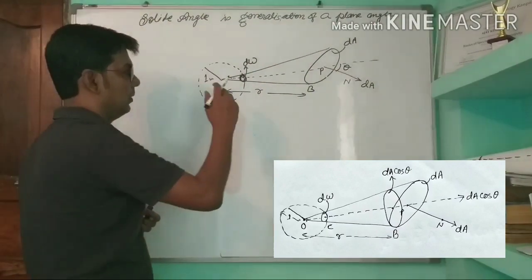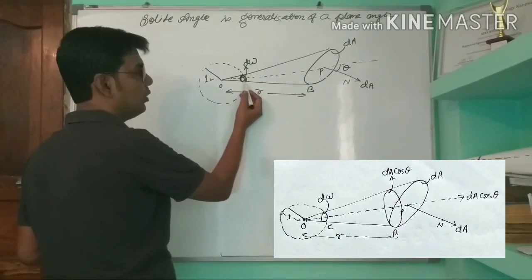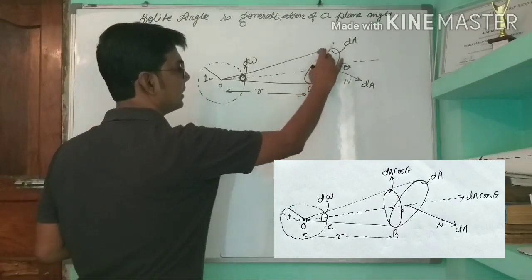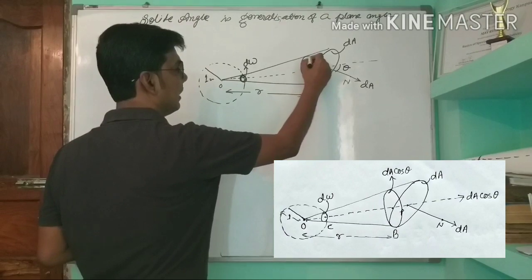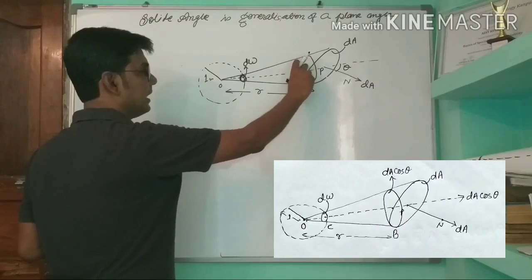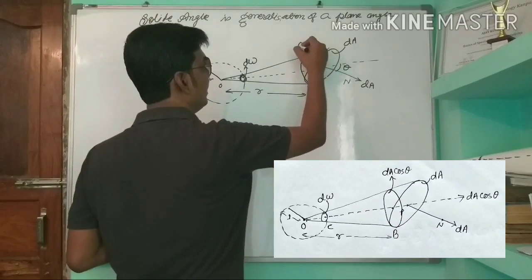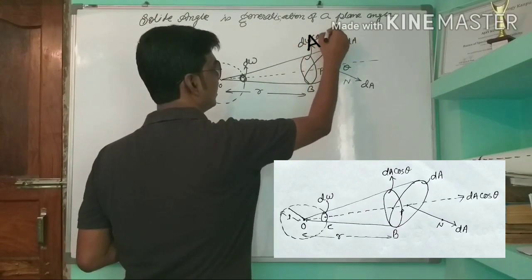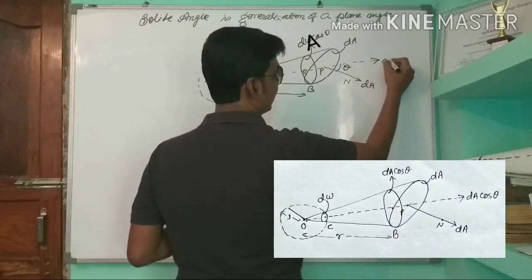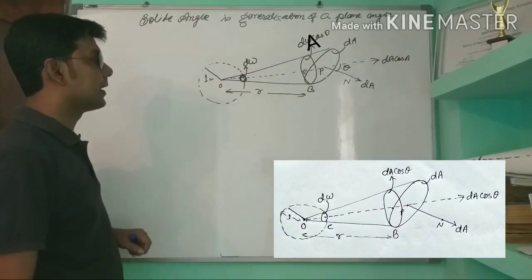Now, to calculate its value, we construct a projection of this delta A. The plane of this delta A is parallel to this dW, so this area will be dW cos theta, as this angle is theta.